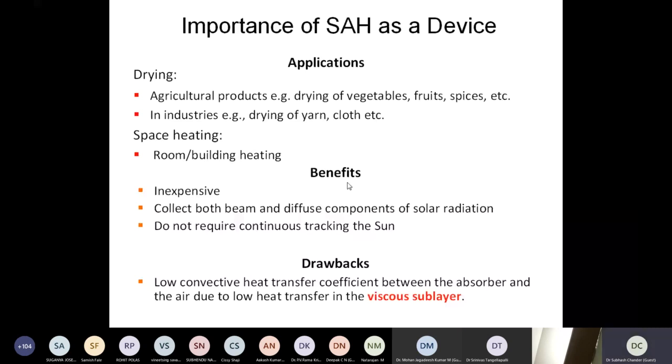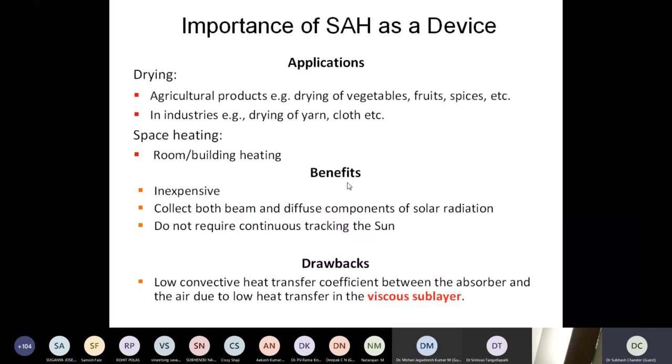So as I said, although this device is very simple and can be taken as a benchmark application, it also has a very useful domain where it can be put into use, right? Benefits: it's very inexpensive. Both beam and diffuse components of the radiation, as you have seen in the last photograph, don't require continuous tracking of the sun, right? So it's a flat surface, put it in one direction facing south, at a 45-degree angle, and most of the time we can allow the radiation to fall on that surface and make use of it.